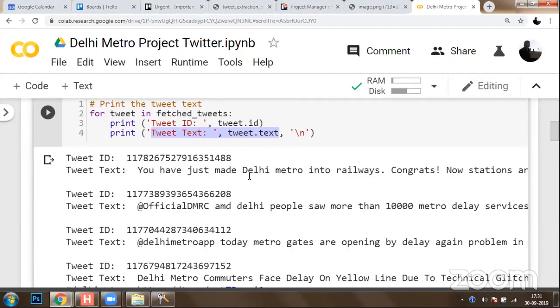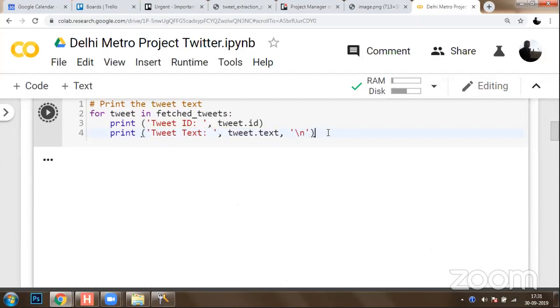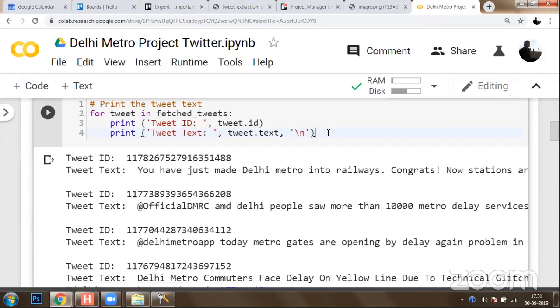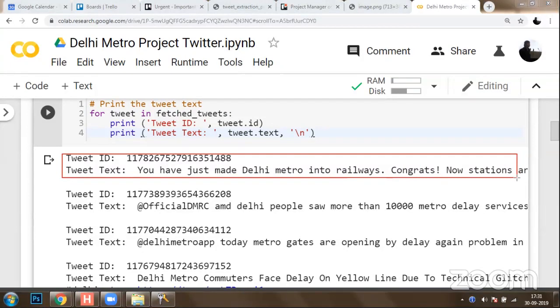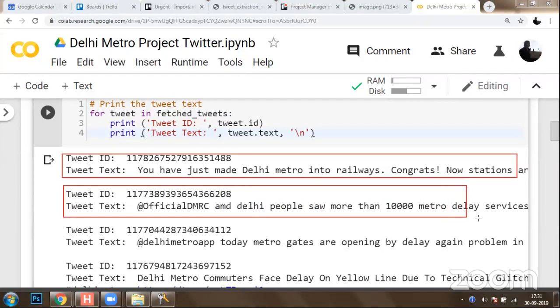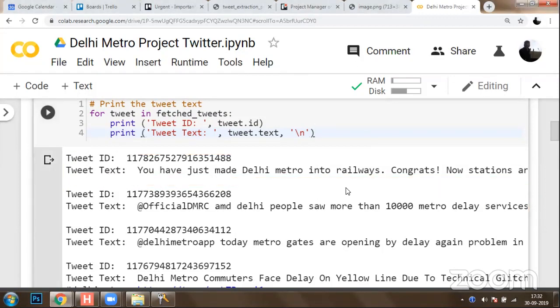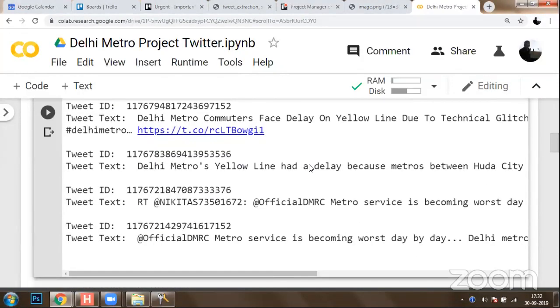Once I run this code, we are going to get the tweets. So one tweet we have got here. The tweet ID is something like this, and the tweet text is something like this. You have just made Delhi Metro into railways, something like that. Official DMRC and Delhi people saw more than 10,000 metro delay services, and a lot of other tweets have been fetched out. Okay.